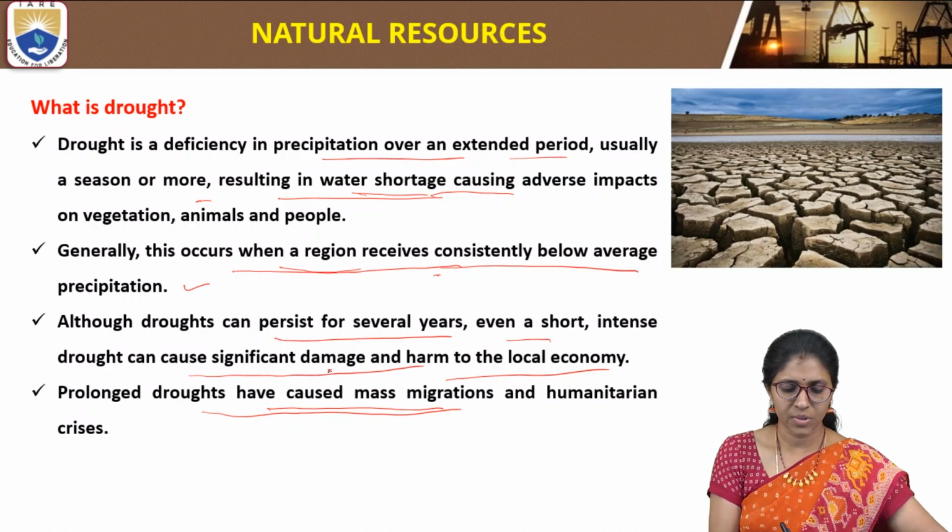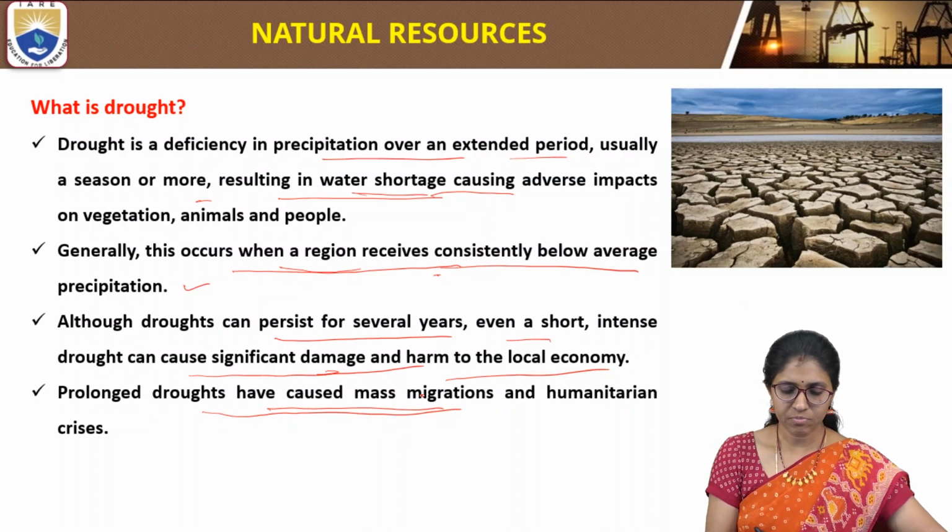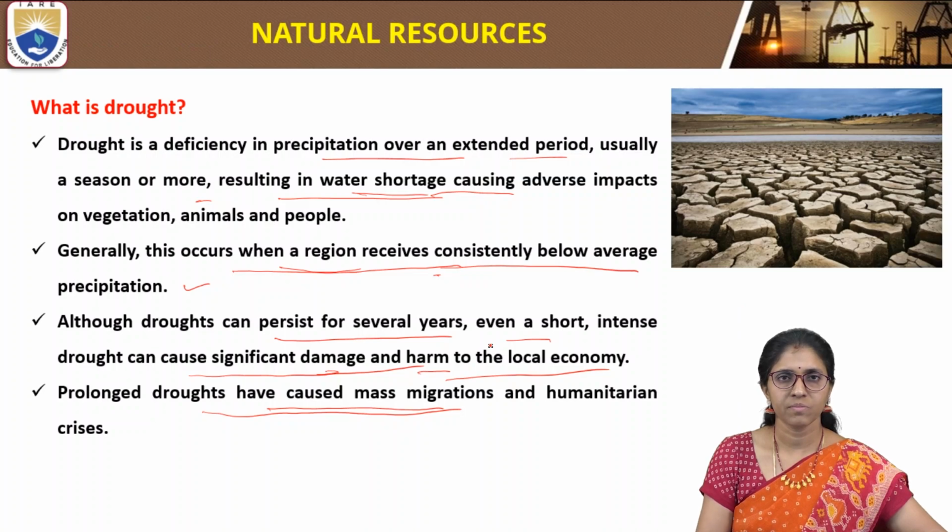Drought can cause damage and harm to the local economy. It will lead to mass migrations or humanitarian crisis.